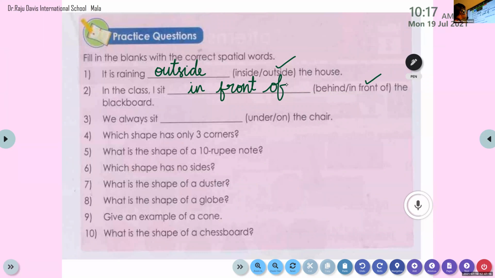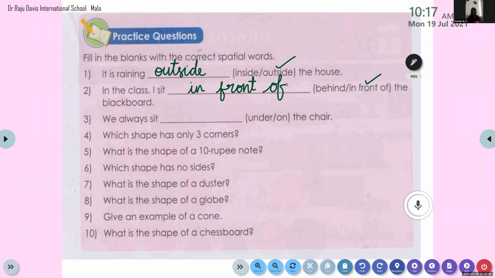How do we pronounce S-I-T? Sit. We always sit dash. In bracket it is given U-N-D-E-R. What is that?